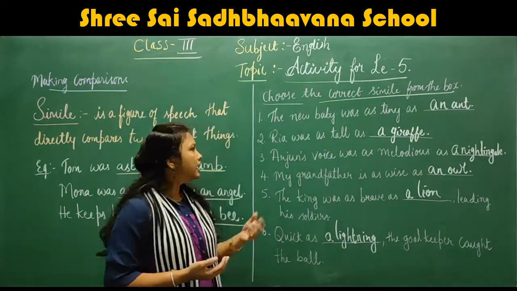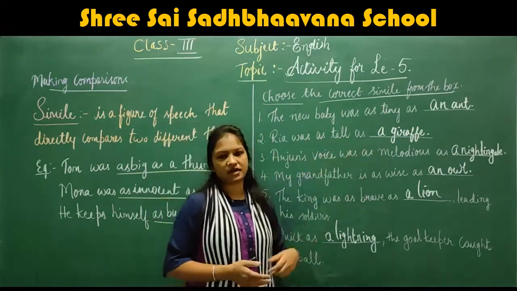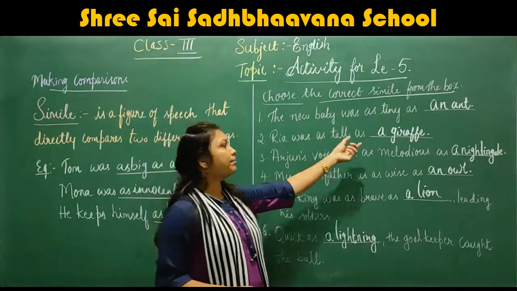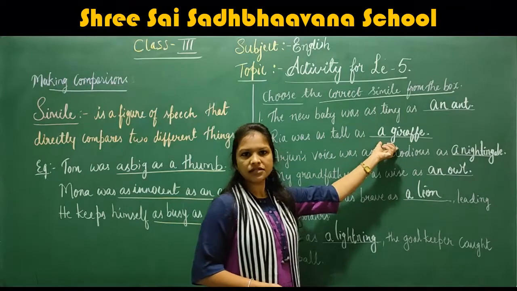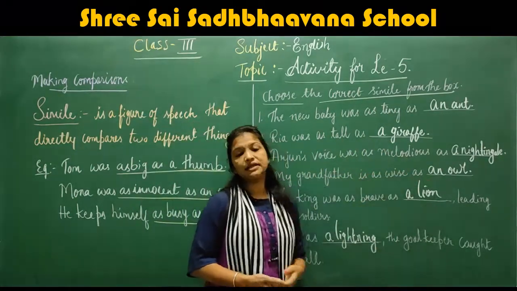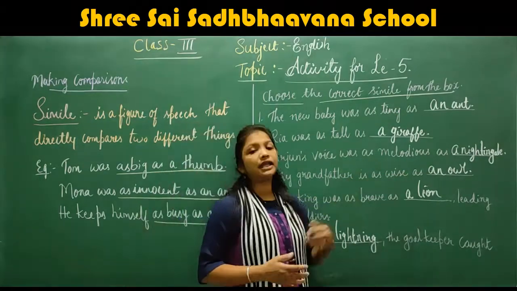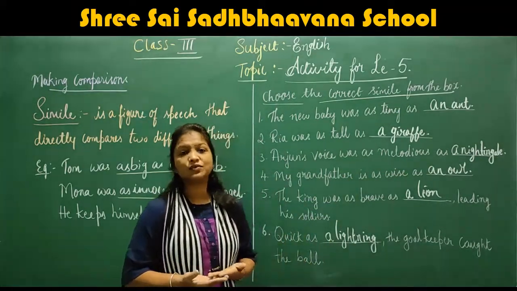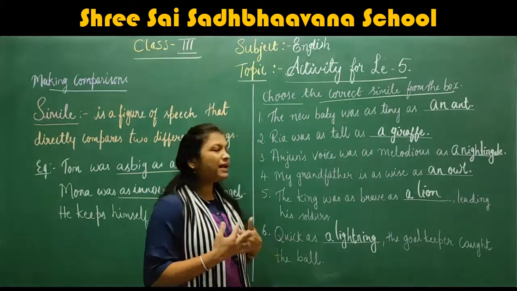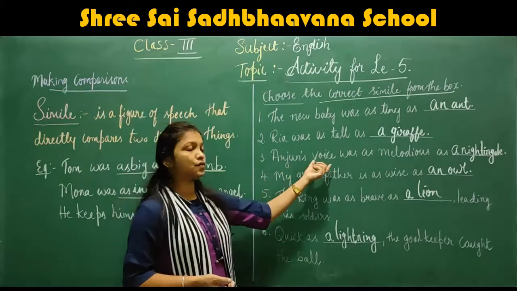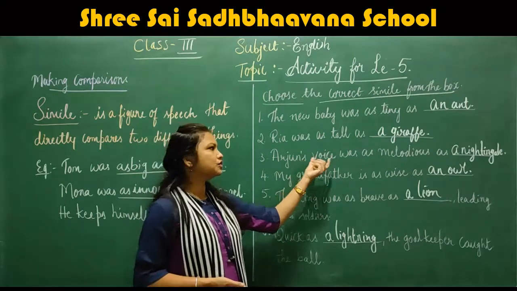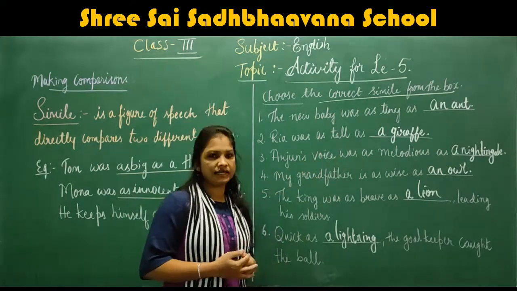Understood the size. Now here, Ria was as tall as a giraffe. Understood, children? Here Ria's height is compared to a giraffe. Next, Arjun's voice was as melodious as a nightingale. A nightingale is a bird which sings very sweetly. The bird's voice is very sweet, pleasant to hear. Here Arjun's voice is compared to the bird nightingale.